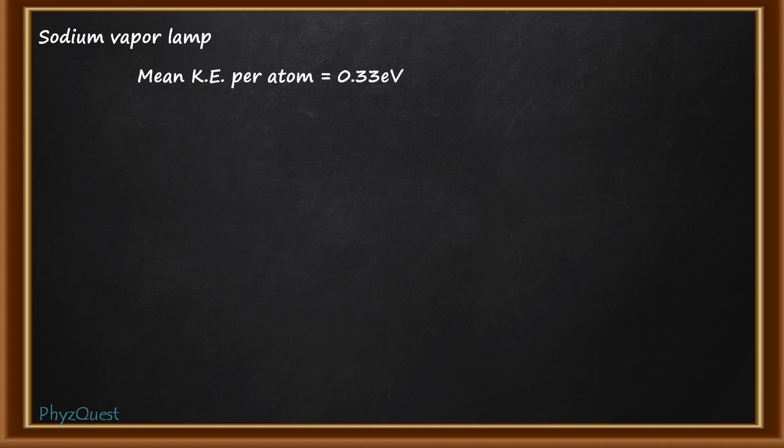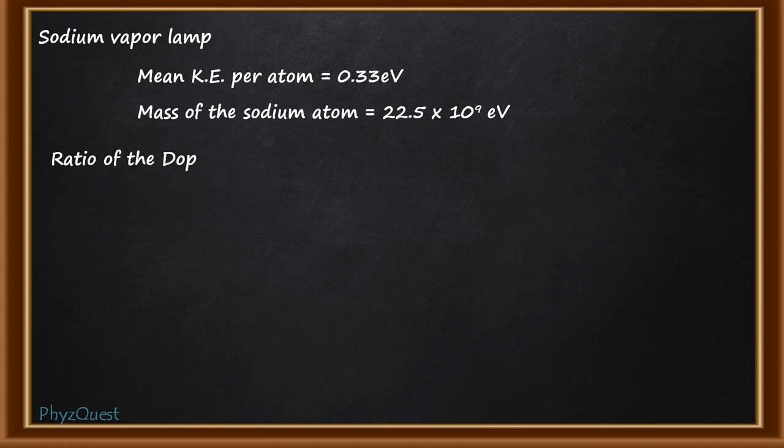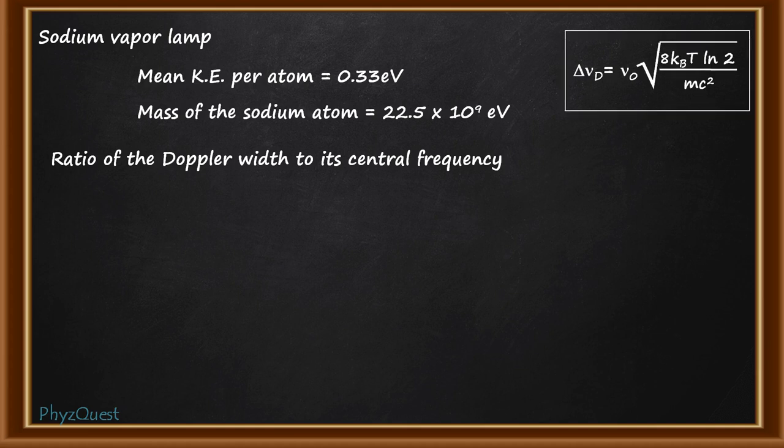In the question we have a sodium vapor lamp with mean kinetic energy per atom of 0.33 electron volt and the mass of the sodium atom is 22.5 into 10 to the power 9 electron volt. The question is to find out the ratio of the Doppler width to its central frequency. So the required formula is this. The ratio is delta nu D divided by nu 0, which is equal to the square root of 8 kBT ln2 by mc square.